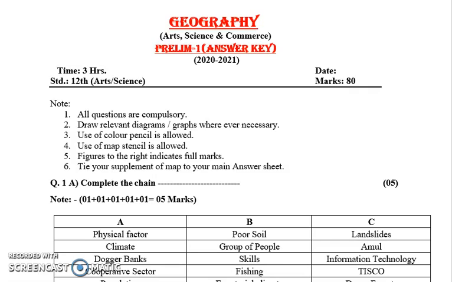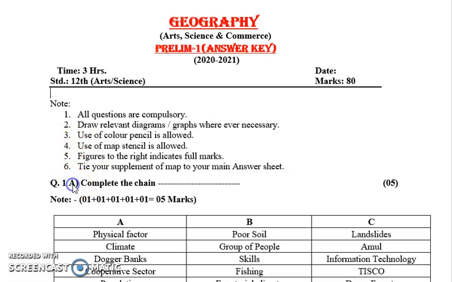Hello students, in this video we are going to see the answer key of Prelims 1. The paper was already uploaded on my channel 2 days before. So this is the answer key for your paper Prelim 1. Okay, so let us start solving it fast.